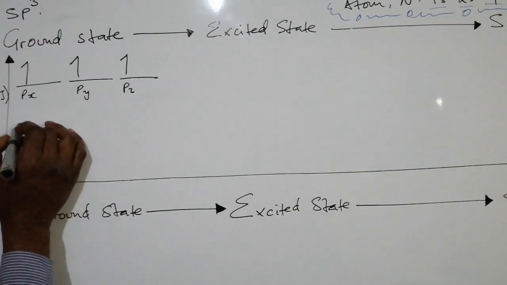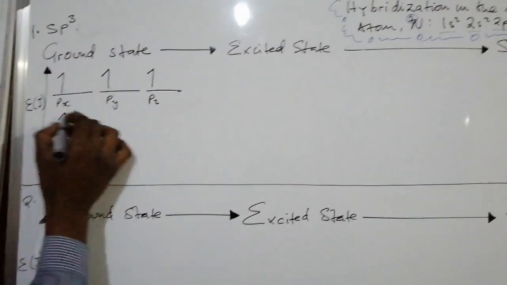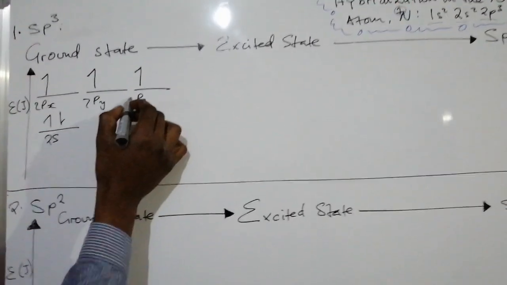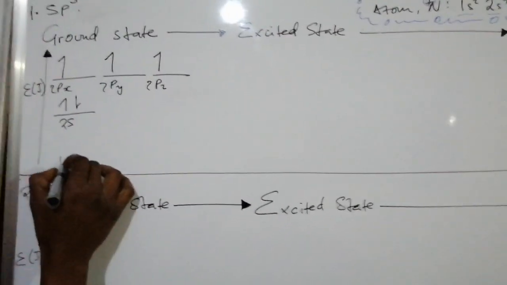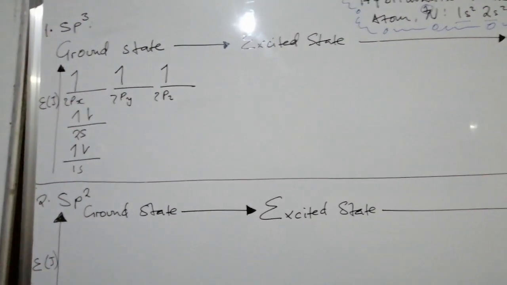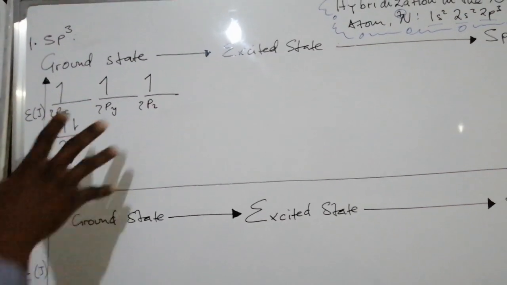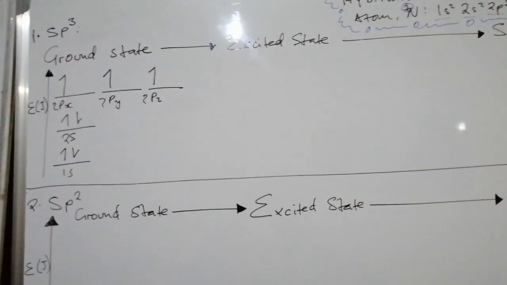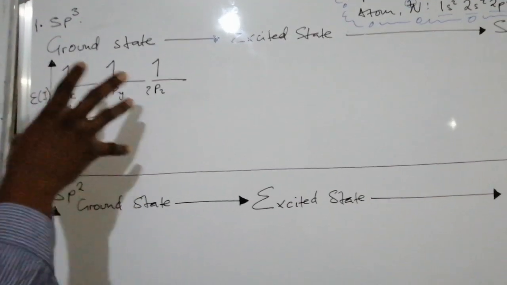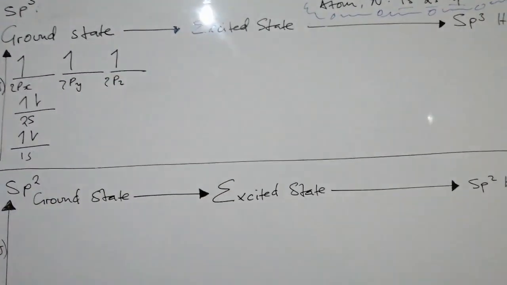Then we have the 2s orbital, which has 2 electrons of opposite spins, and we have the 1s orbital, which also has 2 electrons of opposite spins. So this is the ground state atomic diagram of a nitrogen atom.